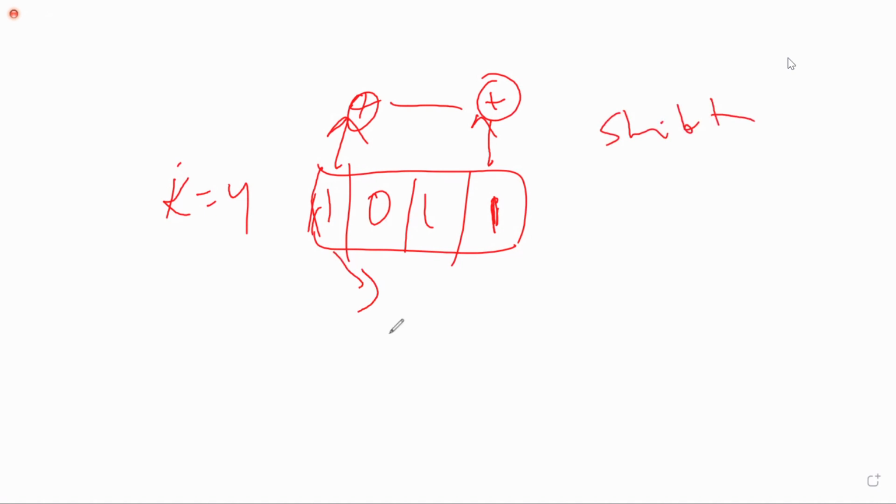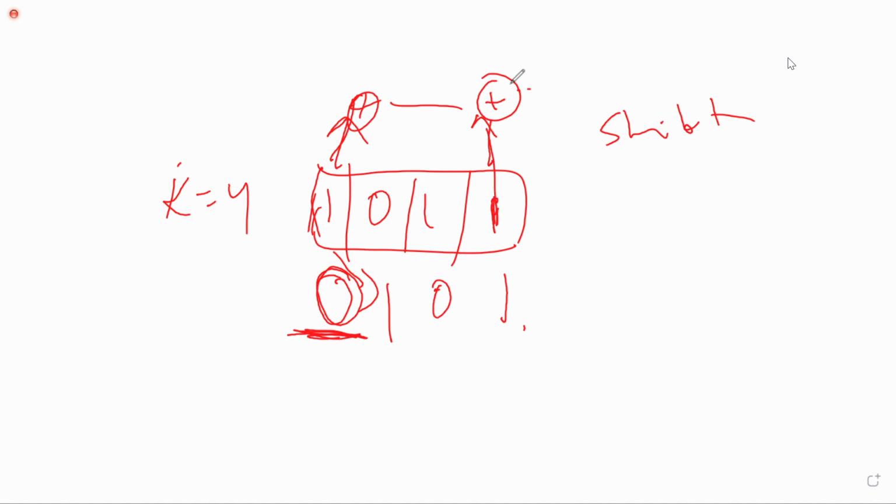After the shift operation, it gets the values like this, and in place of the first bit, it performs the XOR operation with the first and last bits.